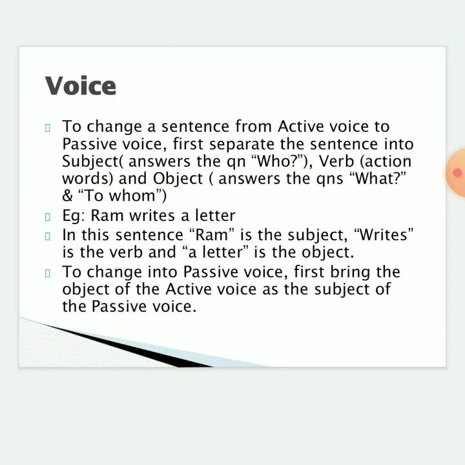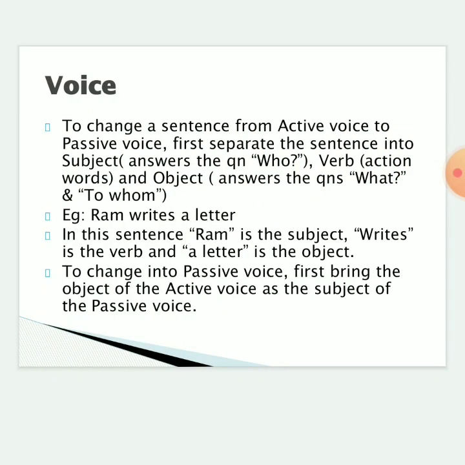Okay, next we are going to see the grammar. Voice. Okay, active voice and passive voice. In class itself I have explained it to you clearly. Here I'm just going to recall what we have revised. Okay, to change a sentence from active voice to passive voice, first separate the sentence into subject. What's a subject? It answers the question who. Then verb. What's a verb? Action word. And then object. What's an object? It answers the question what and to whom.